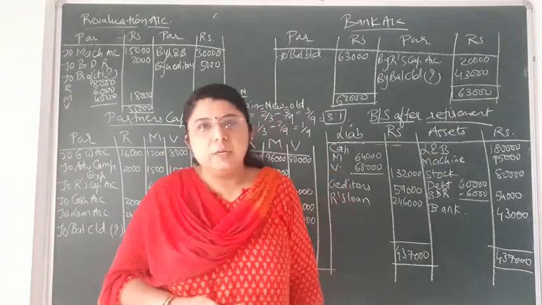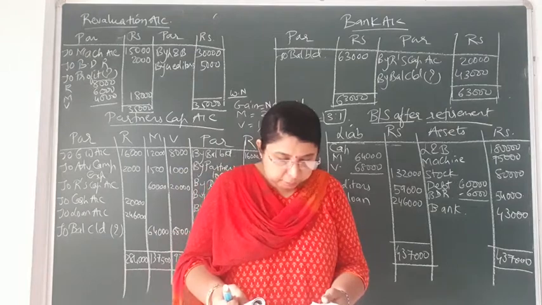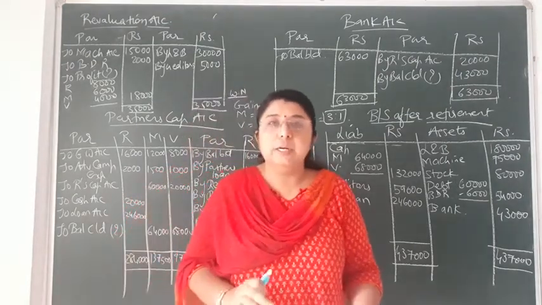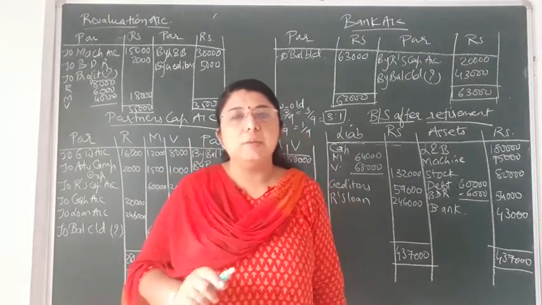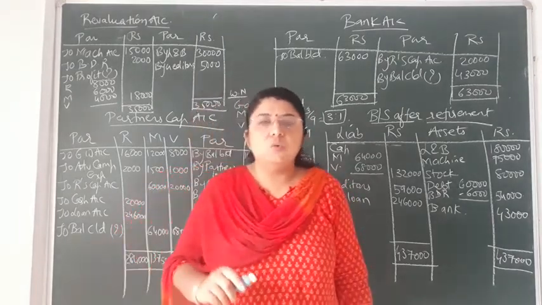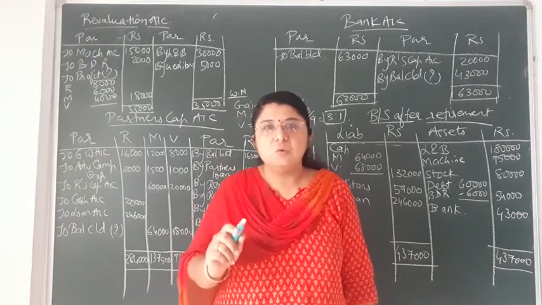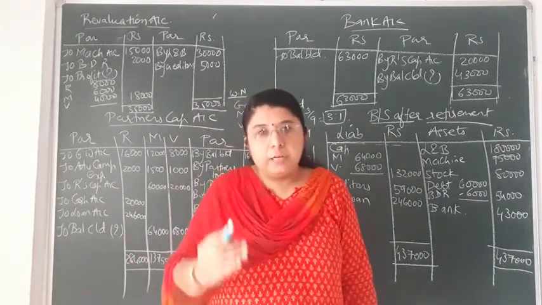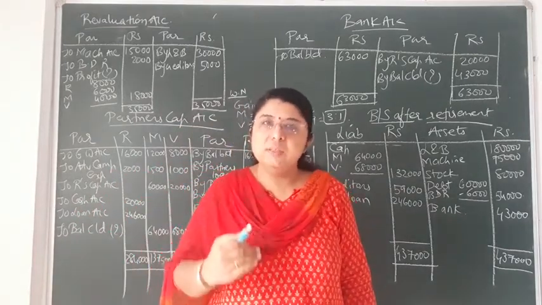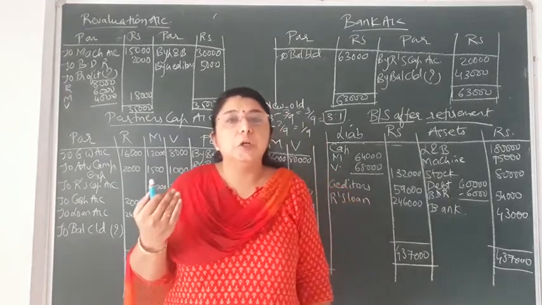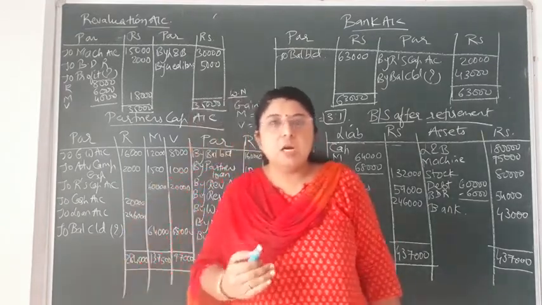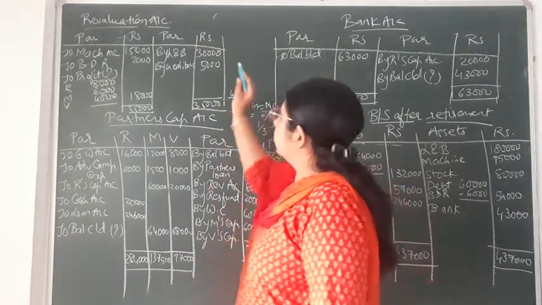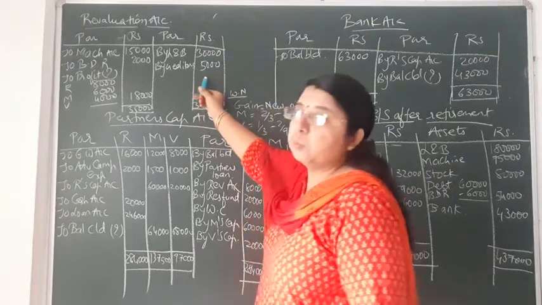Now on creditors, an adjustment has been given to you. You can refer to adjustment number 4, that is given rupees 5,000 not payable to creditors. Now what is the value of creditors given to you in the balance sheet? That is 64,000. Out of 64,000, 5,000 of creditors is not to be paid. So the value of creditors is reduced. Due to the decrease in the value of creditors, profit will occur to the firm. And if profit occurs, it will always be recorded on the credit side of the revaluation account. So you can see on the credit side I have written by creditors, that is rupees 5,000.